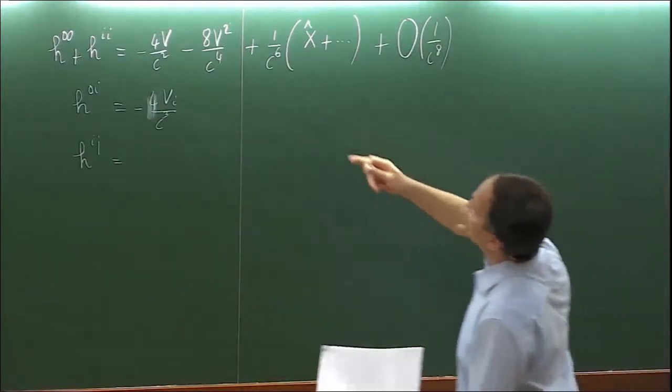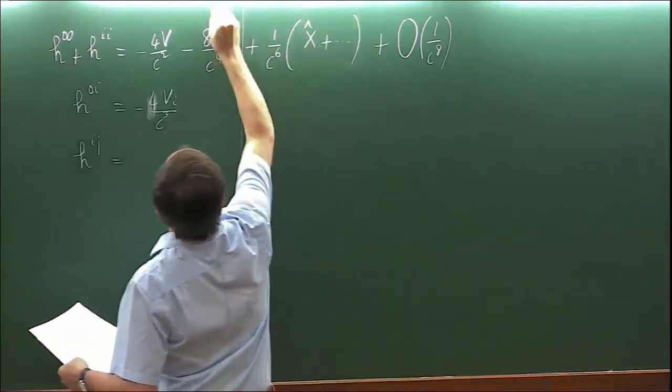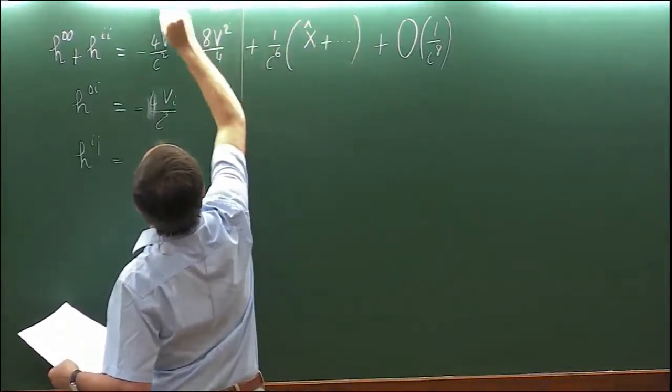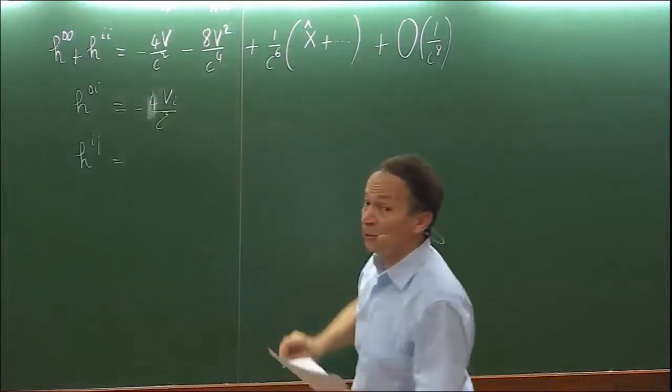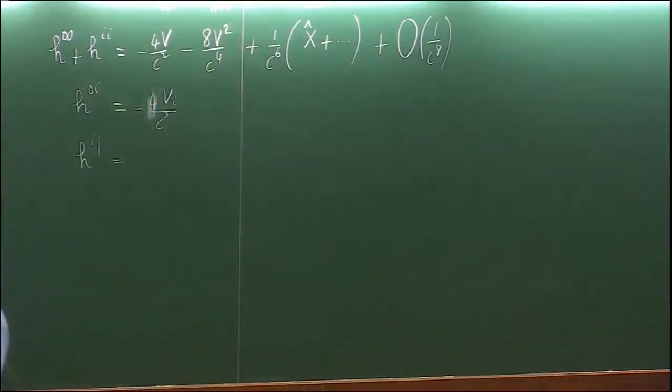And you see, this is essentially a 2PN term. Here we have the 1PN term, and here we have the Newtonian term. And you see that in the component 0,0 of the metric, the 2PN term is sufficient to get the 4PN action.